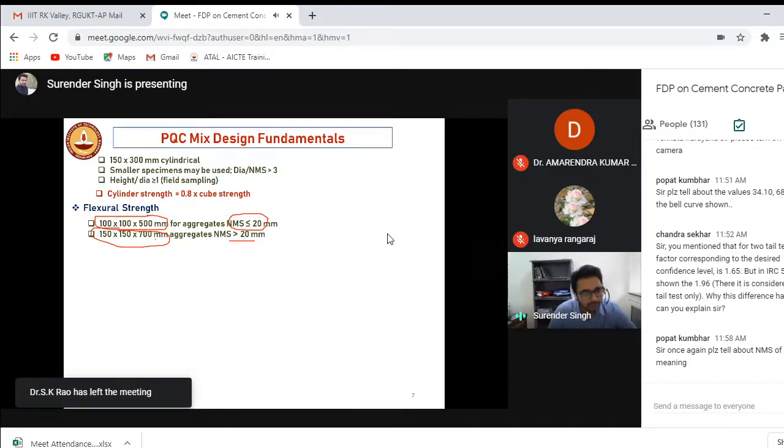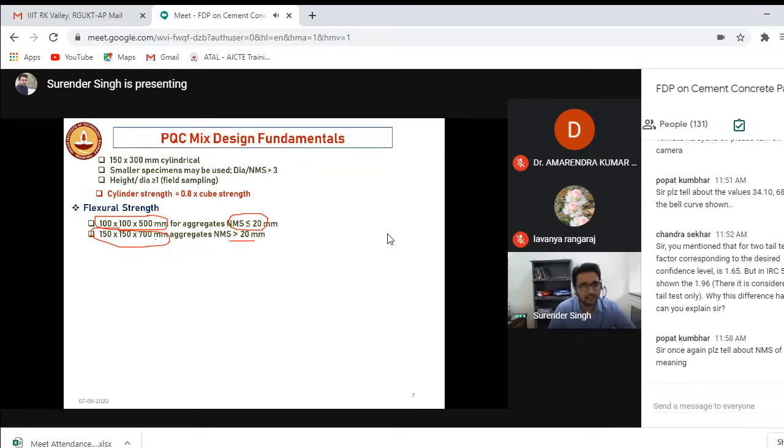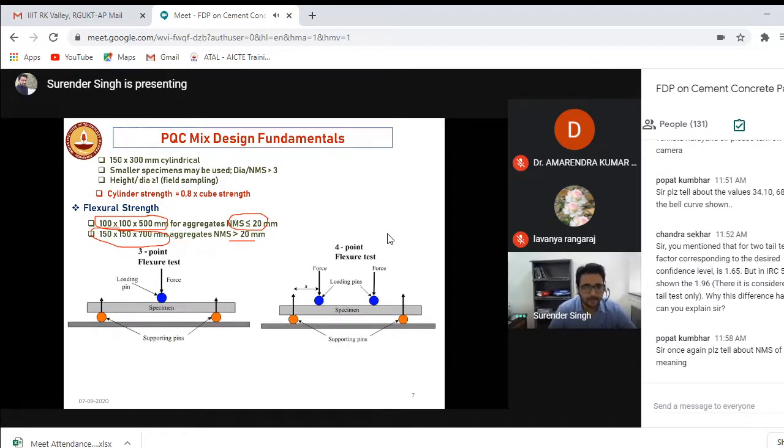And remember, in most of the laboratories, what I have seen is that for PQC, they are casting a specimen size of 100 into 100 into 500 mm. This is not right. And one more thing. If you are from a structural background, you know how to calculate the flexure strength. You will be doing a 3-point bending test. But for pavements, you have to use the 4-point bending test, not the 3-point bending test.